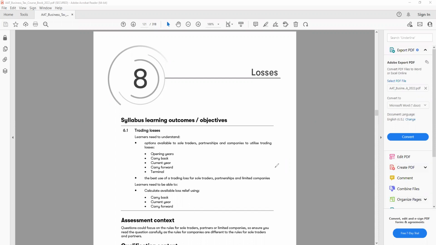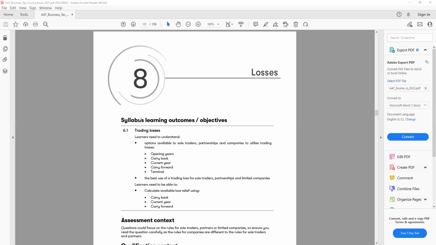Now, this chapter is one of the most important chapters from the book, and also there are a lot of rules that you have to remember in order to answer the questions. Some of the areas could be very confusing, especially when there is loss relief for the individual and for the companies. So you need to make sure you make proper notes, keeping the notes separate for the individual and for the companies. So any requirement that comes in the exam, you know the right answer for that. So let's have a look at what we have here.